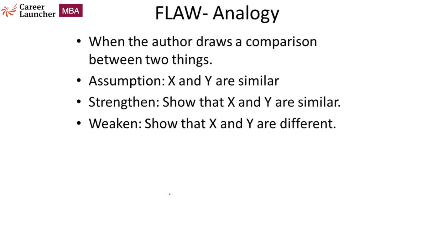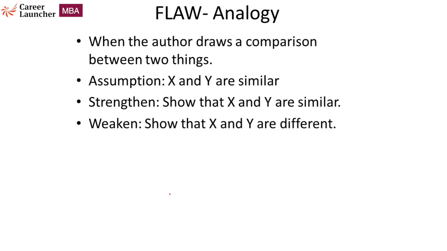Next is an analogy flaw, a very easy one to spot. This is basically when the author compares two things. So whenever the author is drawing a comparison, the most basic assumption here is that X and Y are similar, or X and Y are comparable. So you will find this in a lot of arguments where the author randomly compares two things without proper evidence.